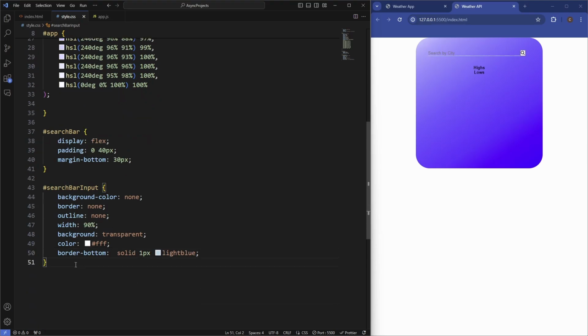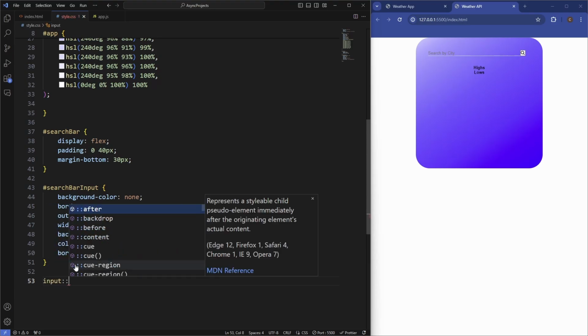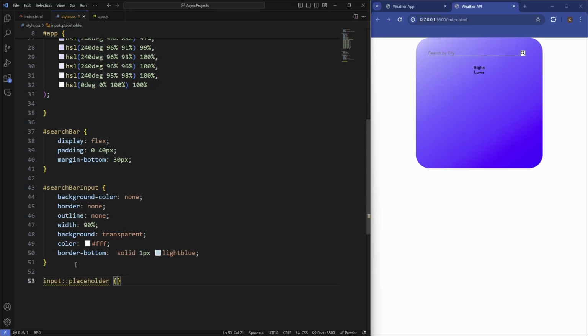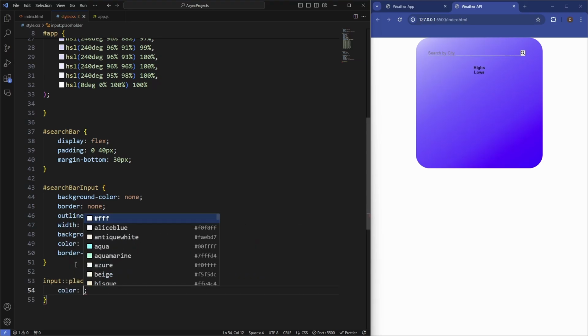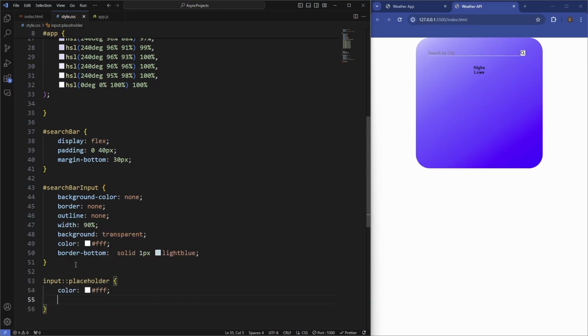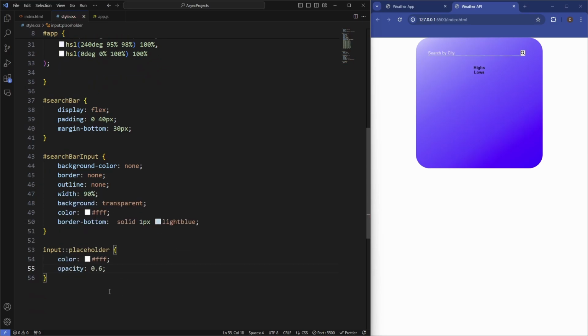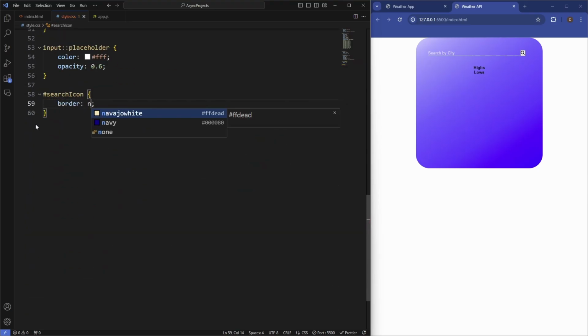Let's also change the input text or the placeholder. So we'll target the placeholder attribute, and we'll say color, let's make that white, and then opacity, let's make it slightly see-through, and then for the icon, let's target the icon, and then we'll remove the border for this.